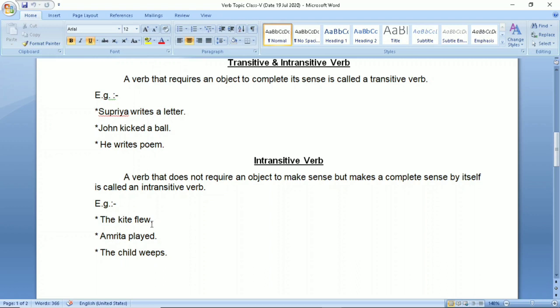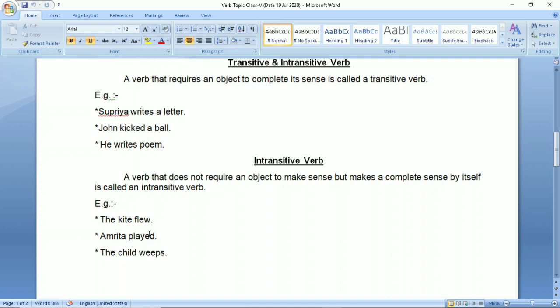Now in these three sentences there is no object, and even if you apply an object, let us see: the kite flew in the sky. So in the sky you can assume as an object, but it is not a proper object. And the question you will ask is, the kite flew where? Where? In the sky. So when you ask the question where, how, when, it will be an intransitive verb, and when you ask the question what, it will be a transitive verb.